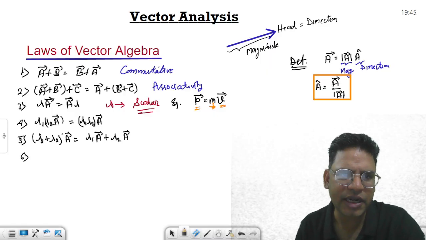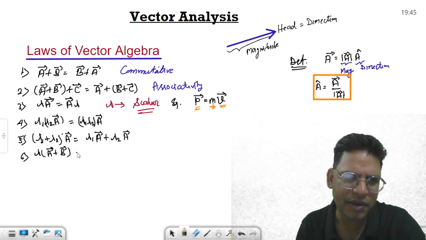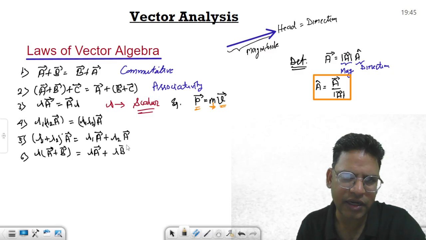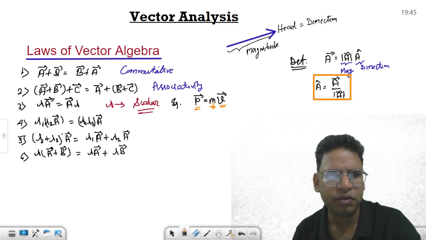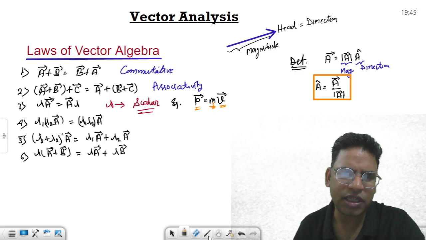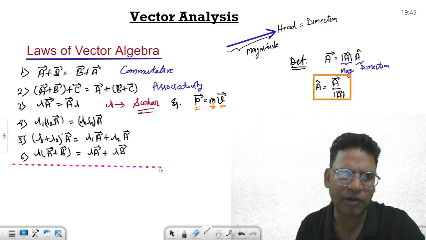If you were to talk about the sixth property, suppose I have this lambda which is going with two vectors a plus b, so it will go first with vector a and then it will go with vector b. These are very important aspects. This is the distributive law.